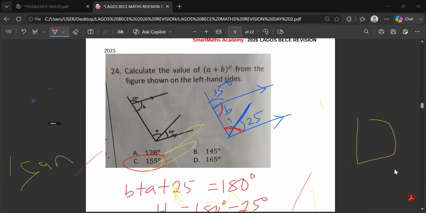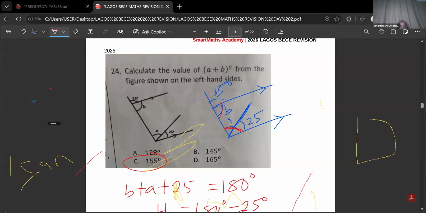Sir, why did you not use 35 degrees? Why did you use 25 instead? Your question again, it's not clear. Why did you use 25? It's 25 that is there now. This is 25 here. I'm not using this one. I don't need 35 at the top here. So what I'm doing is B plus everything here is 180.